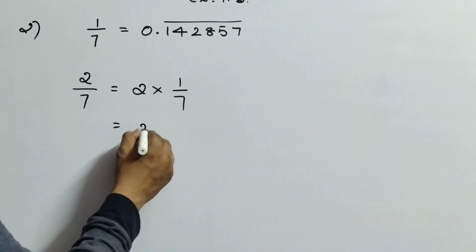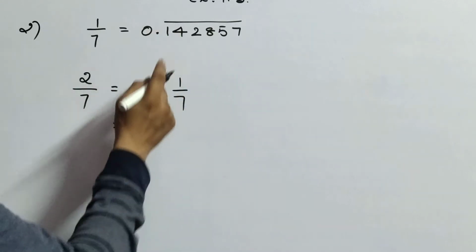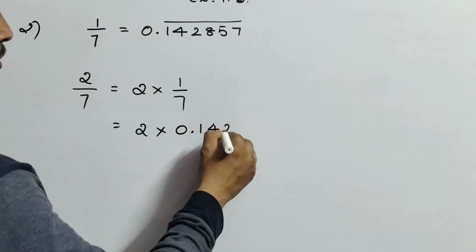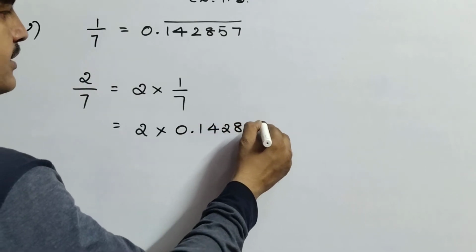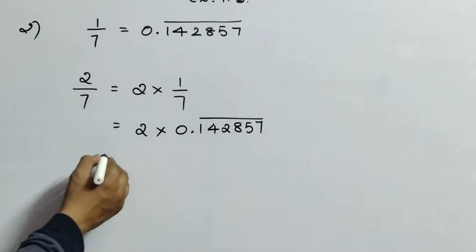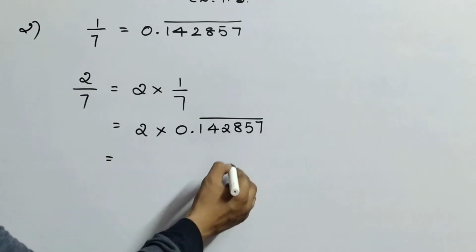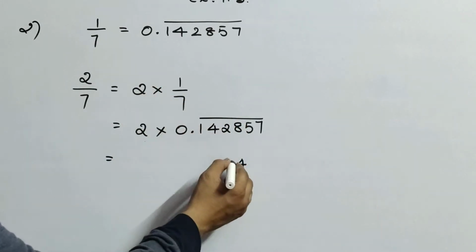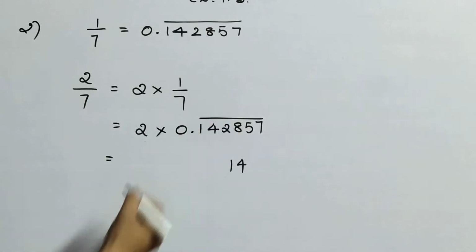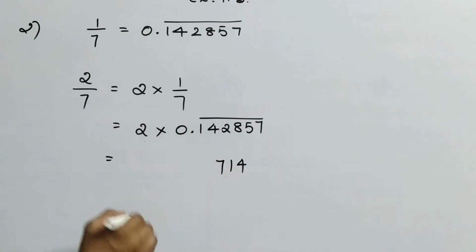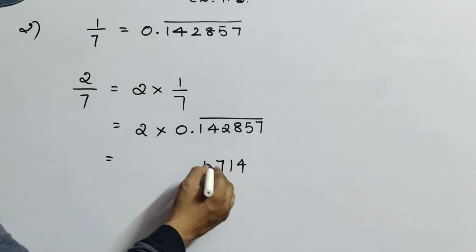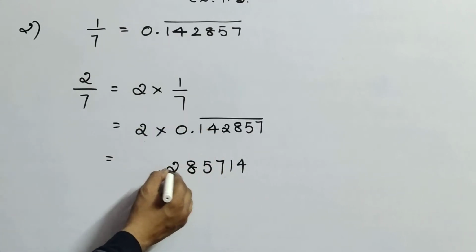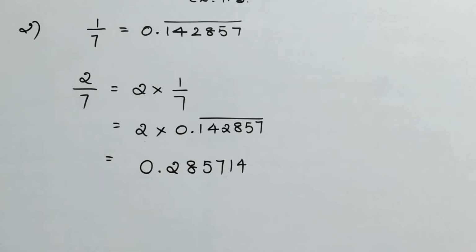You all know the value of 1 by 7. The value of 2 into 1 by 7 is 2 times 0.142857 bar. Now multiply with 2. 2 sevens are 14. 2 fives are 10, 10 plus 1 is 11, 1 left. 2 eights are 16, plus 1 is 17, 1 left. 2 twos are 4, plus 1 is 5. 2 fours are 8, 2 ones are 2, decimal point, 2 zeros are 0.